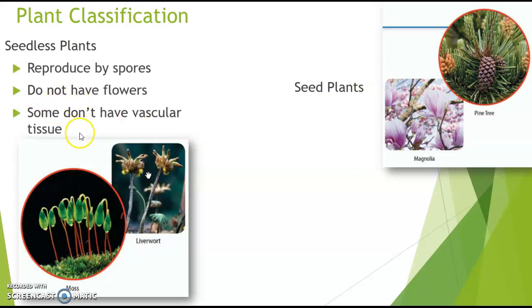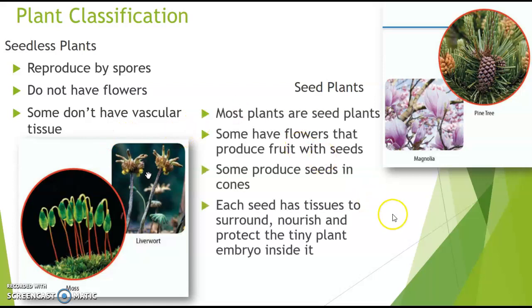So seedless plants don't have seeds, so they reproduce with spores. You're not going to see any flowers on them. And remember, they don't have vascular tissue, so that means they grow really short. Seed plants, that's most plants. Some have flowers, but remember, some have cones. So the flowers help make seeds by making fruit. But if you have a plant that is reproducing with cones, the seeds will actually be in the cone. Each seed has tissues that surround and protect the baby plant embryo that's inside the seed.